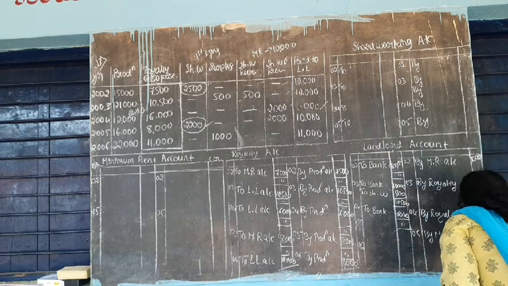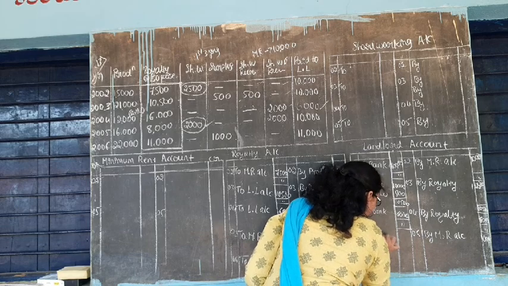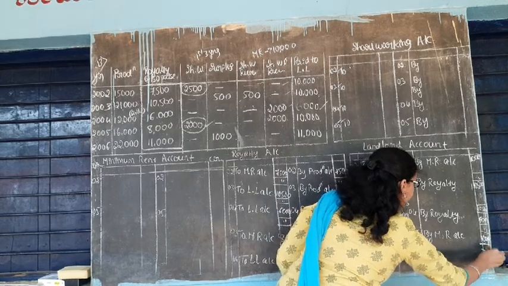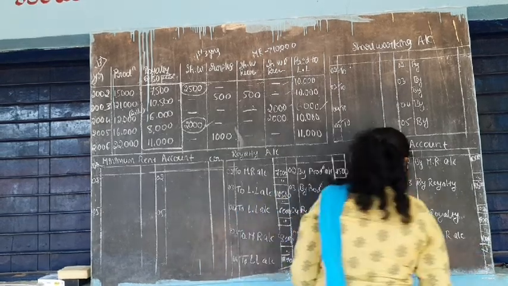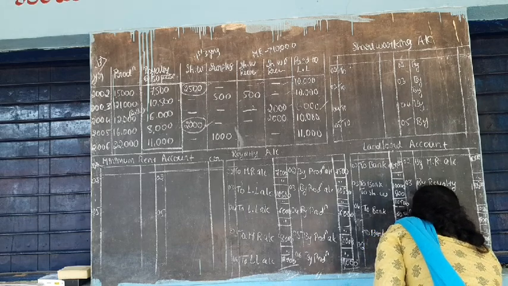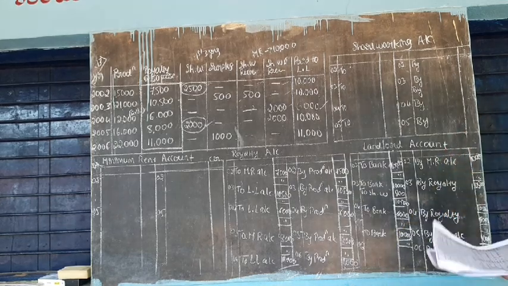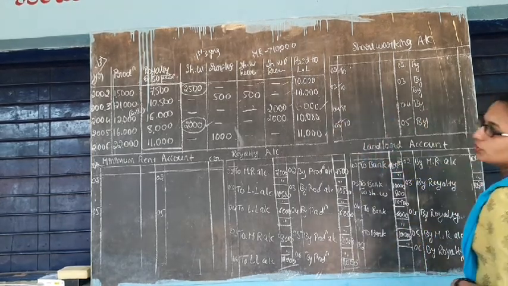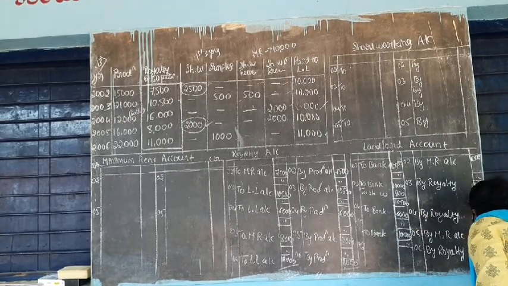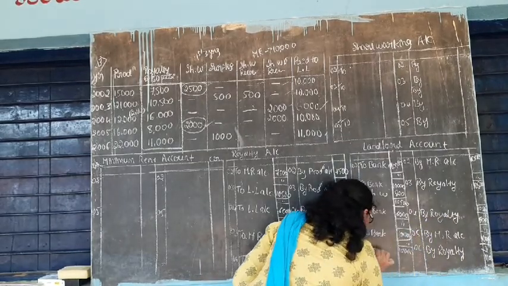You have paid this 10,000 here to bank account, 10,000. Close it. And in 2006 there is no short working. So as usual by royalty, how much have you paid in 2006, that is 11,000. So write it 11,000 and here also 11,000 transfers to bank.